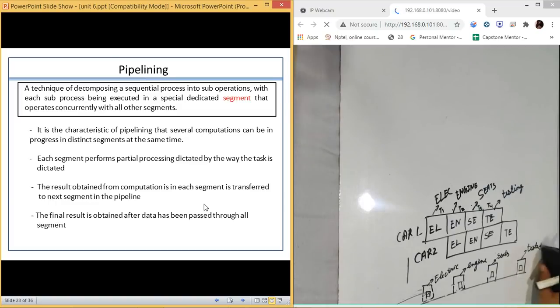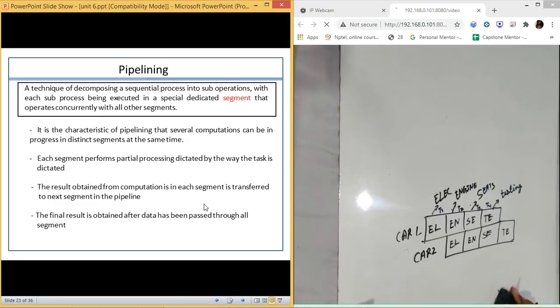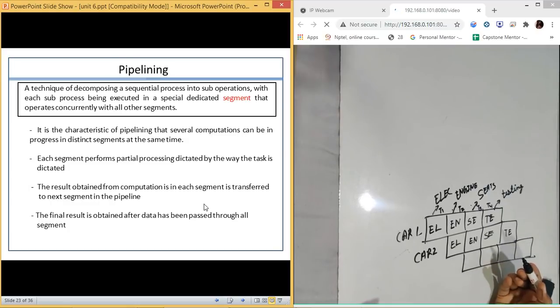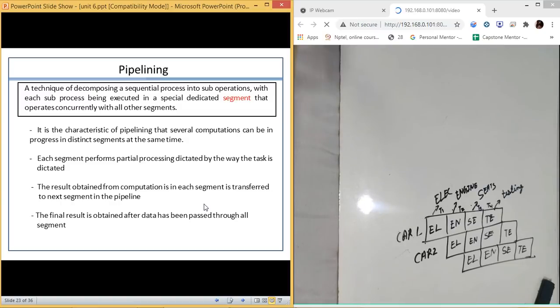Now, this thing is going to be the same for different numbers of cars. So this is one, two, three. Even if we are having multiple cars, the same process will be followed. Now, what condition is there? No two cars can be at the same bay at the same time.